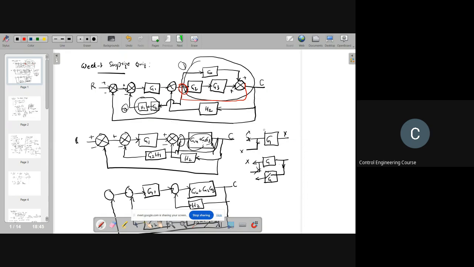Suppose you have a block G like this, you have input X, and you are taking the same point X here. If you now want to shift this takeoff point to this side, what we have to do is insert a block here, 1 by G.